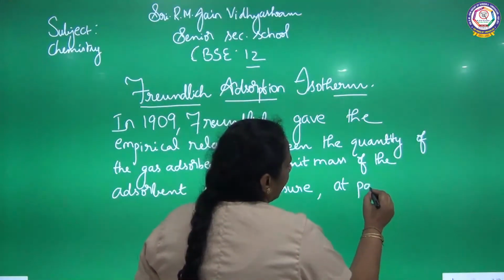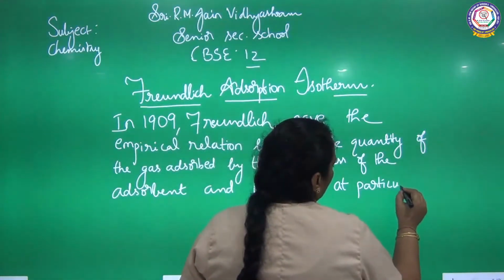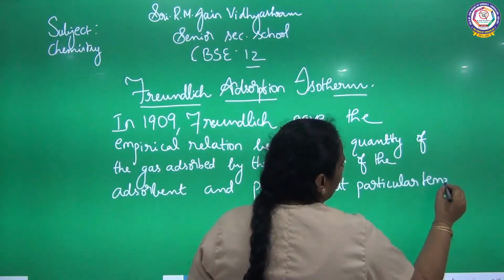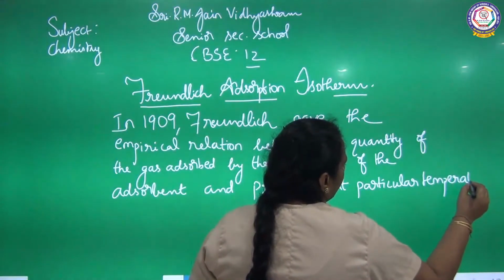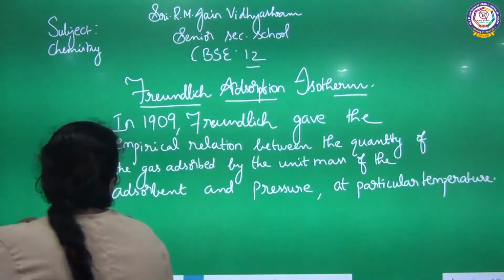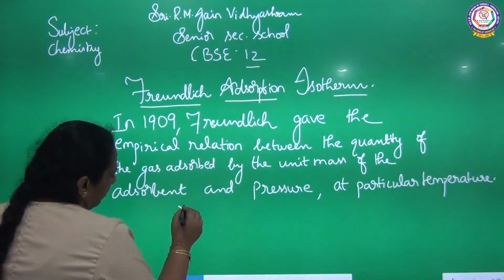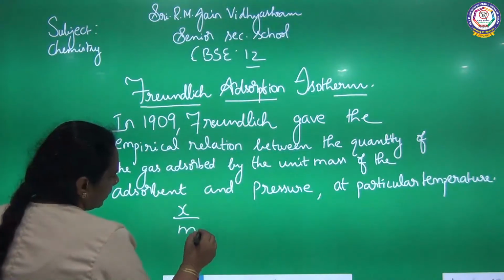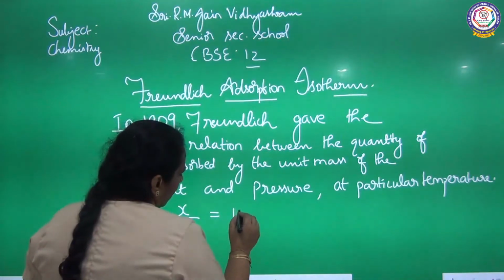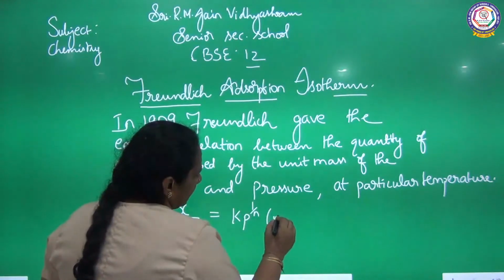At a particular temperature, we are going to give the relation now. x by m is equal to k into p power 1 by n, where n is greater than 1.